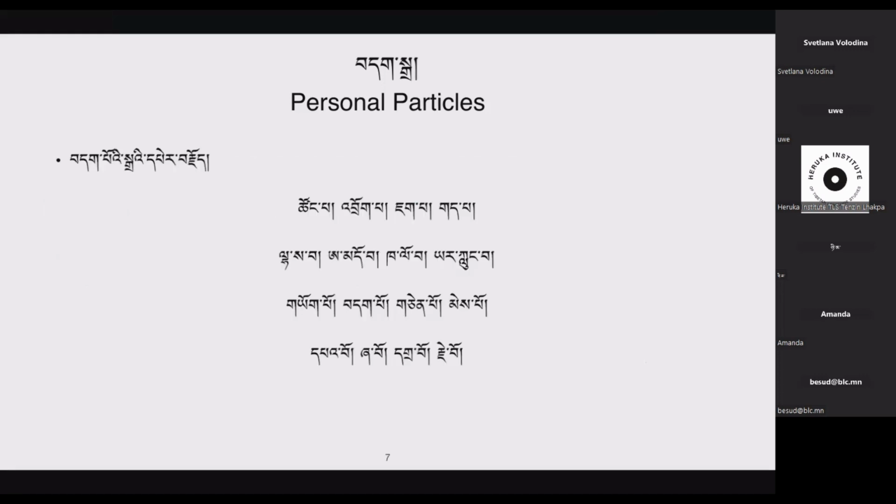So the first usage case is usage as personal particles. So these are the examples, as you see. The first one is 청바. The first syllable is 청. The second syllable is ba.